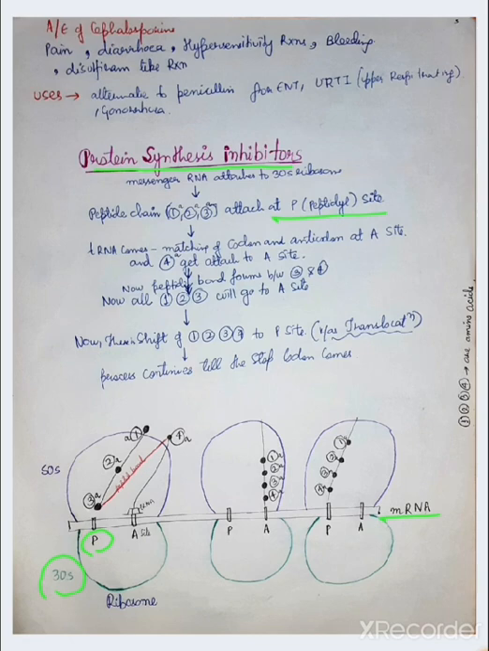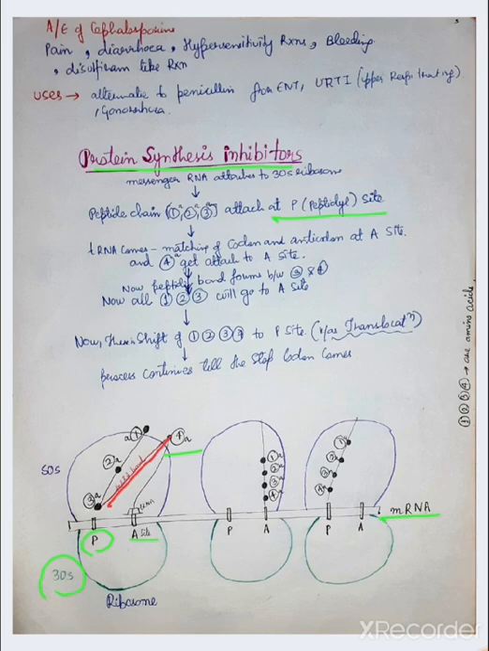tRNA comes, matching of codon and anticodon occurs at the A site, and the fourth amino acid gets attached to the A site. Now, the peptide bond forms between the third and fourth amino acid. Here, this red color bond is formed between the third and fourth amino acid.